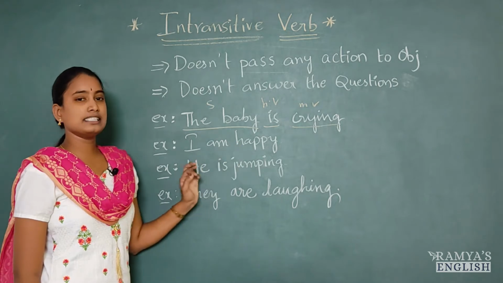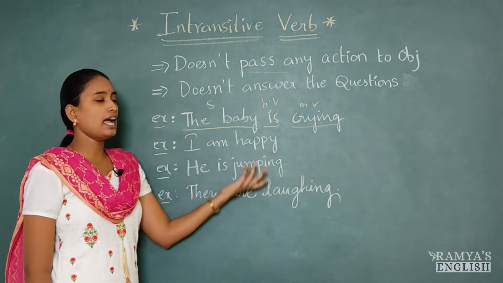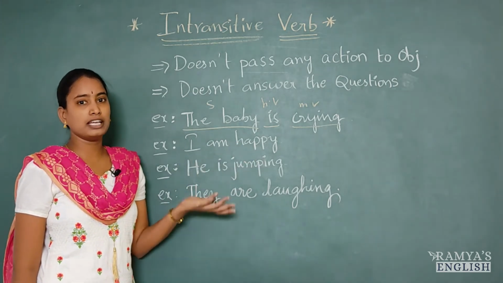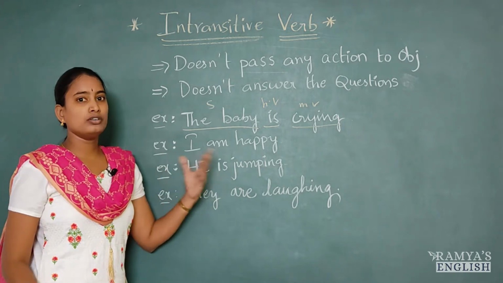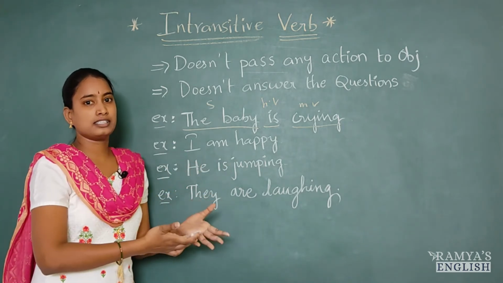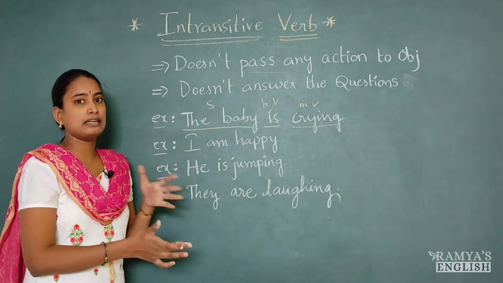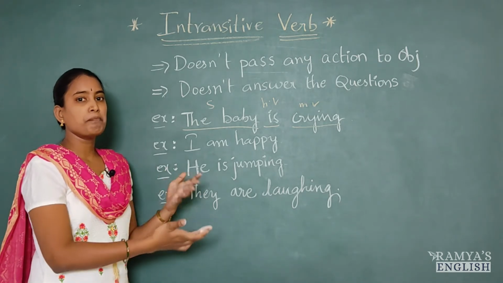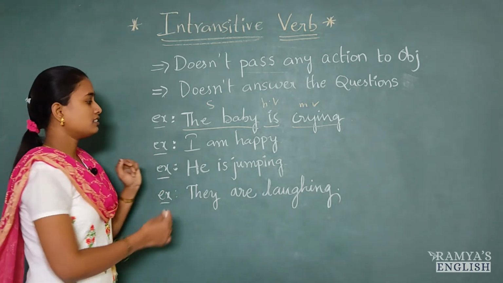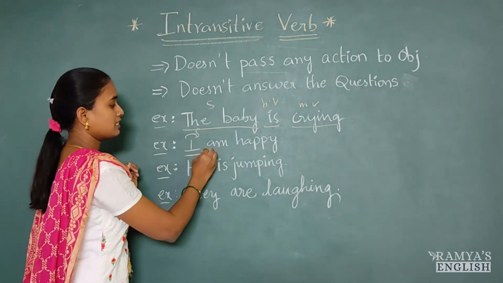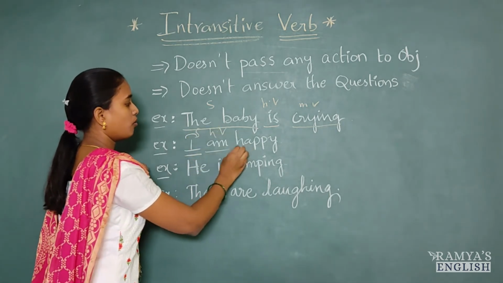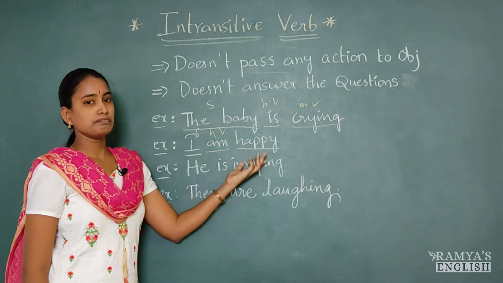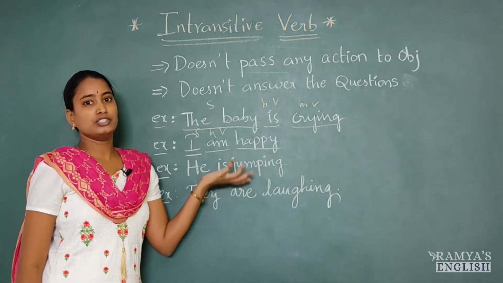Here happiness is a feeling. So I am feeling happy. I am expressing my feeling. That's it. I am not doing that action on others, so it's not an action that can be passed from the subject to object. So it's just a feeling. Here I is subject, am is helping verb, happy is an adjective. That's it.